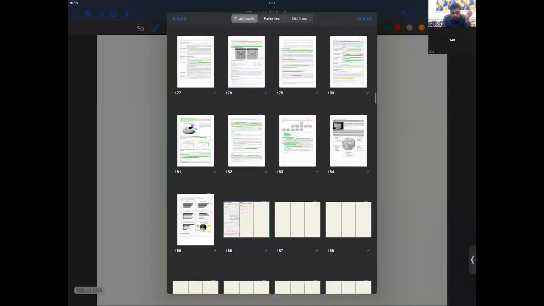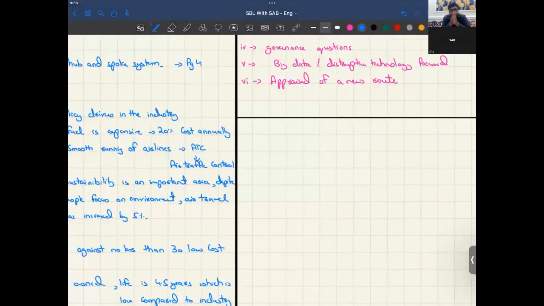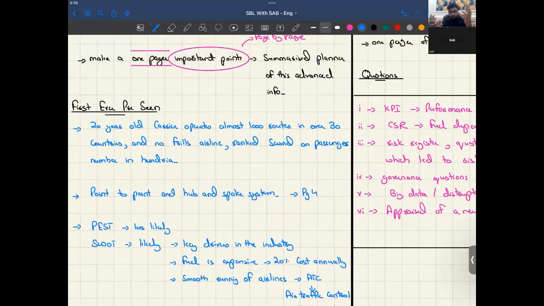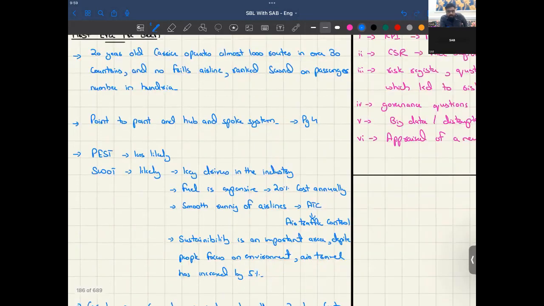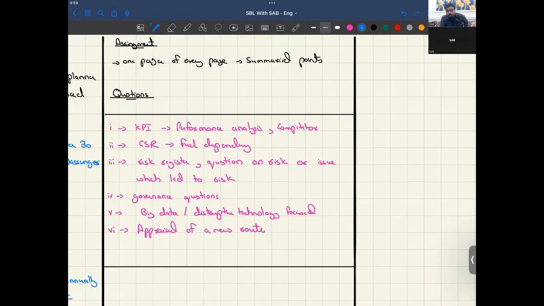But again, I feel you should be making your own one-page summary of every page. Go on the Word file and write the summarized points which I have written here, and then you can send it to me so that I could share it in my group, and each of the students can get a benefit here.